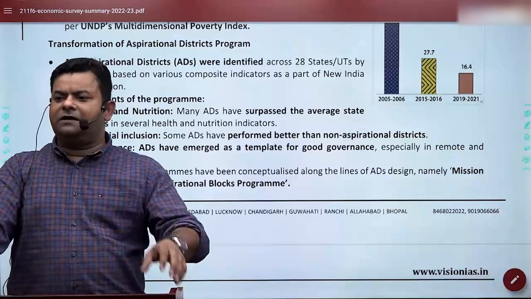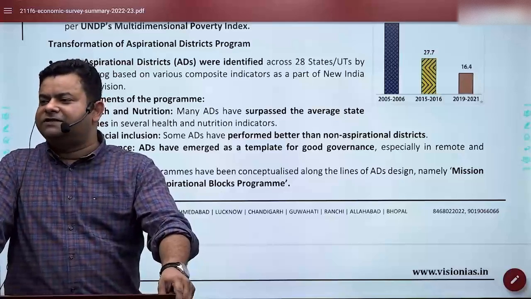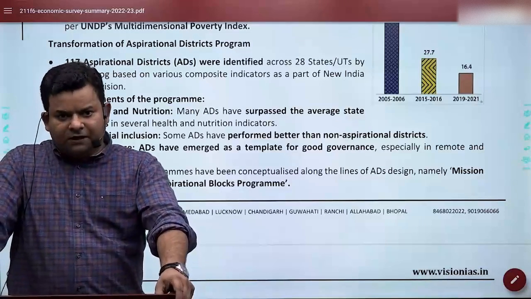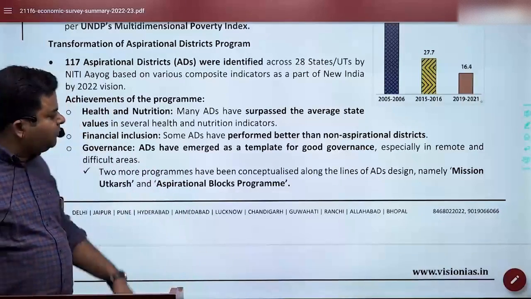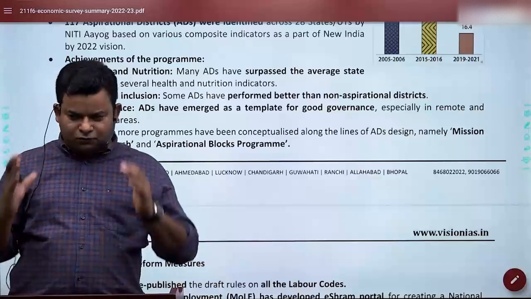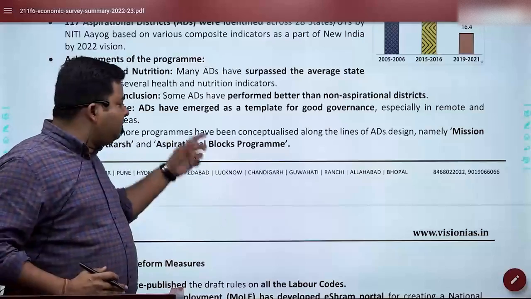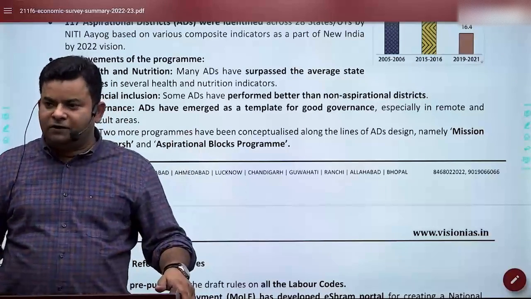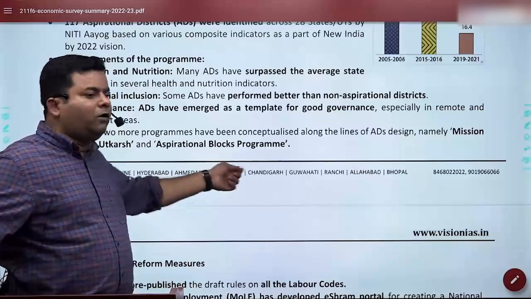I hope you know that the government is going with this slogan, no? Maximum governance and minimum government. So this proves that we are reaching there. And in aspirational districts, we got one more thing now that is called Mission Utkarsh. Mission Utkarsh is to focus in mission mode on these districts. And we are also going to block level. As you know, in districts, we have blocks. So at block level, we are also having aspirational block programs.